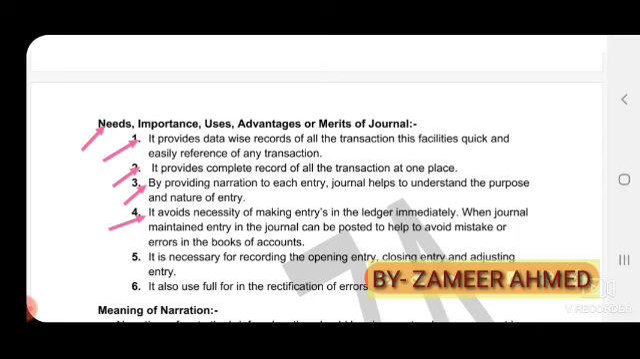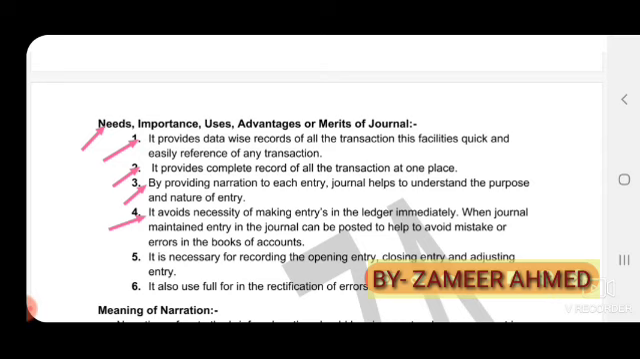Ledger means separate accounts are maintained to know the individual balance. For example, how much cash you have and how much you have paid, how much you have made in purchases, cash purchases, and credit purchases. That can be ascertained with the help of opening the ledger accounts only.